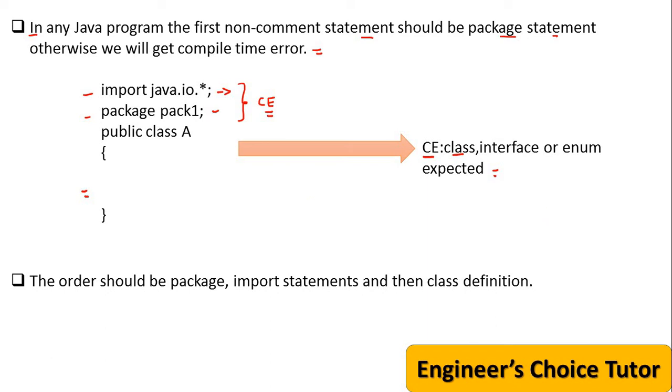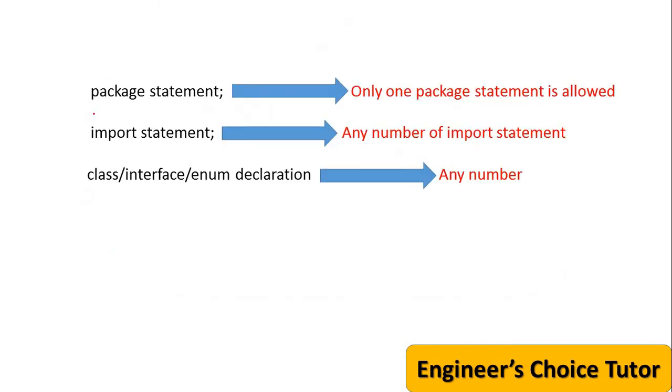So from these two rules, what is the conclusion? The conclusion is that the order should be package first, then import statement, and then class definition. This is the order of declaration. First you declare the package, then the import statements, and then the class definition. See through the pictorial view. First the package statement. Only one package statement is allowed in any Java source file.